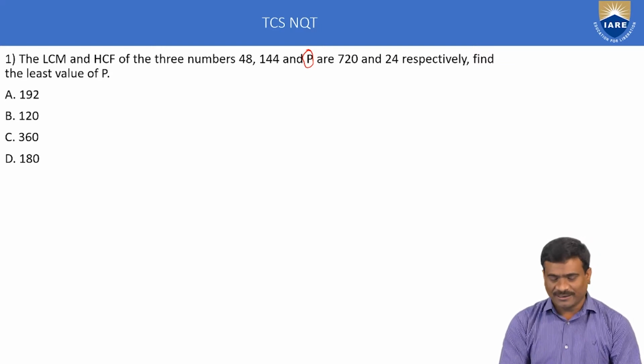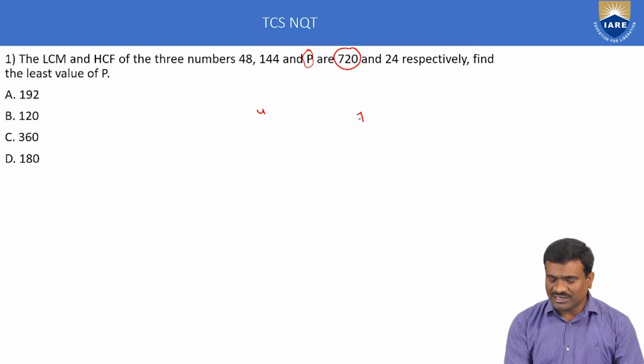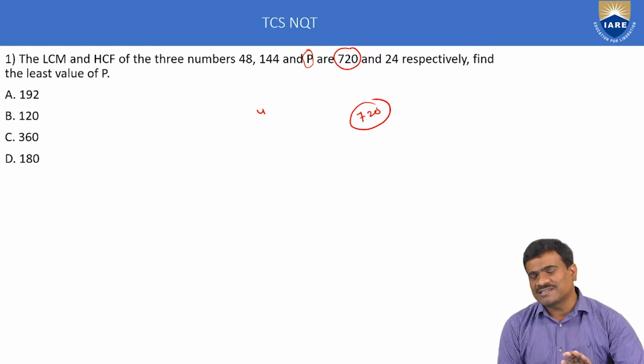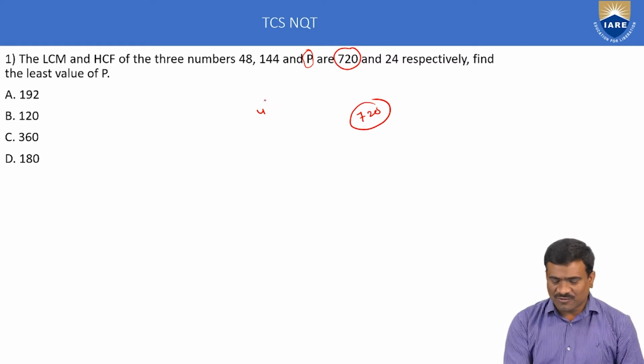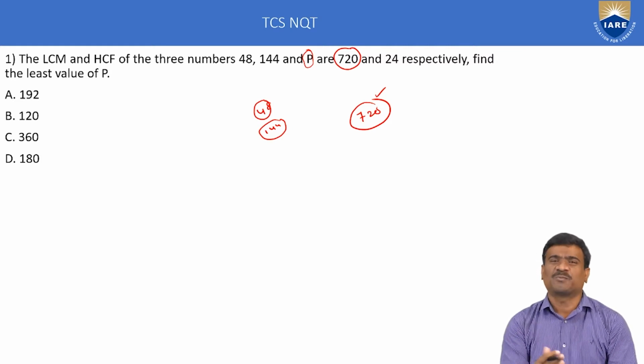First method: the LCM of 48, 144 and P is 720. 720 is called the LCM. Application of LCM: LCM is always exactly divisible by the given numbers. Suppose 48 exactly divides 720, and 144 also exactly divides 720. Find the P variable by using option verification. Calculate the least possible value.